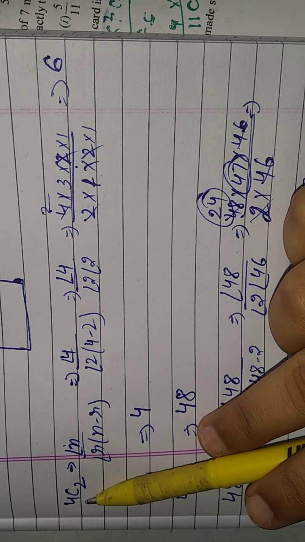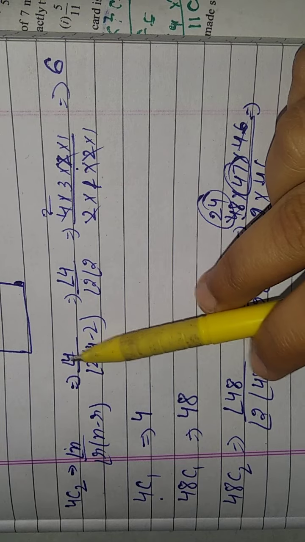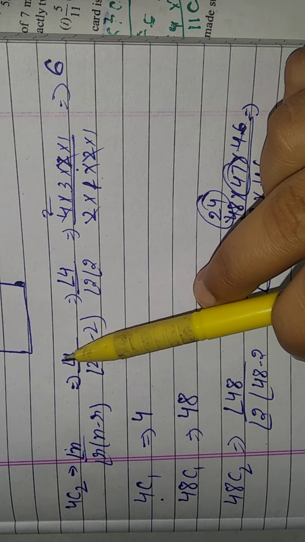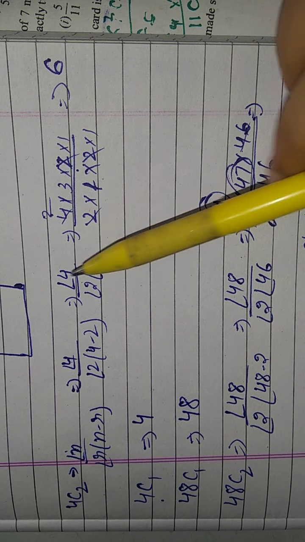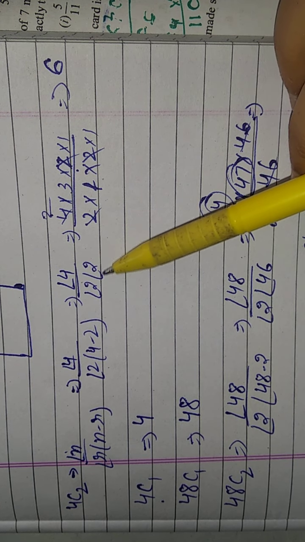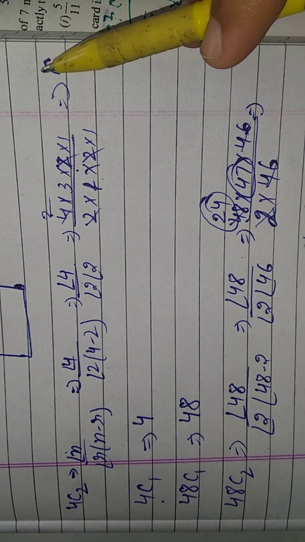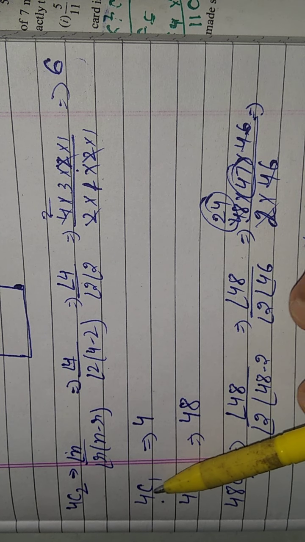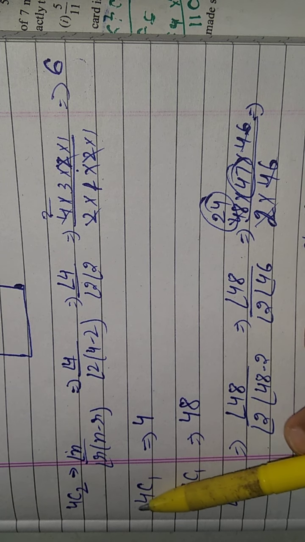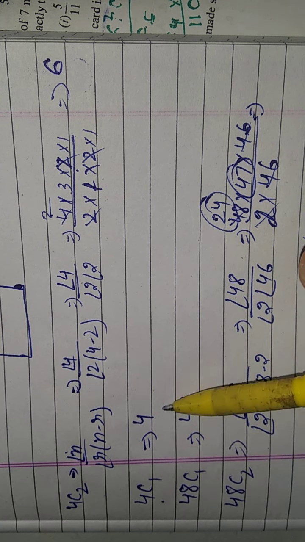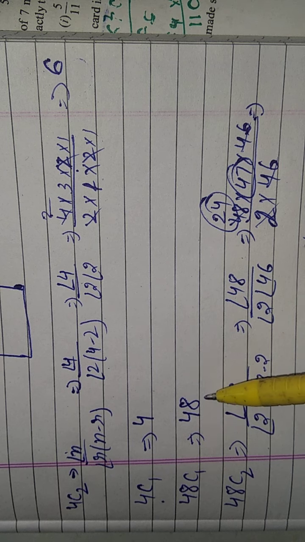Here n is 4 and r is 2. Putting the values in the formula and using factorials, the answer is 6. When r is 1, the answer is equal to n, so 4C1 is 4 and 48C1 is 48.